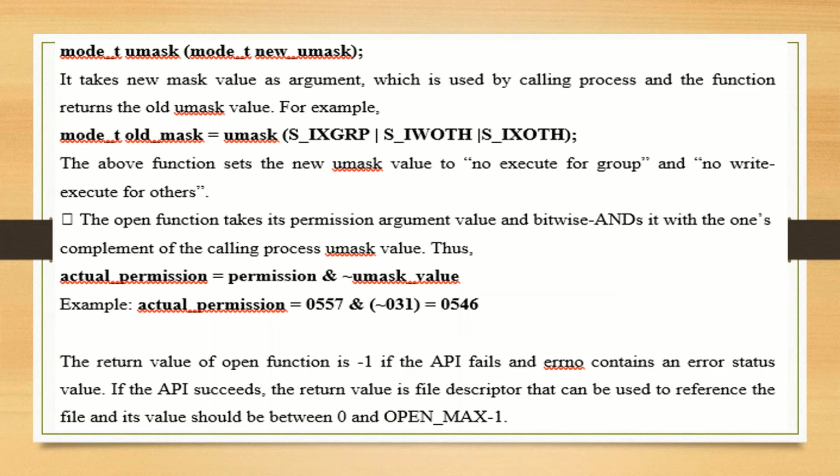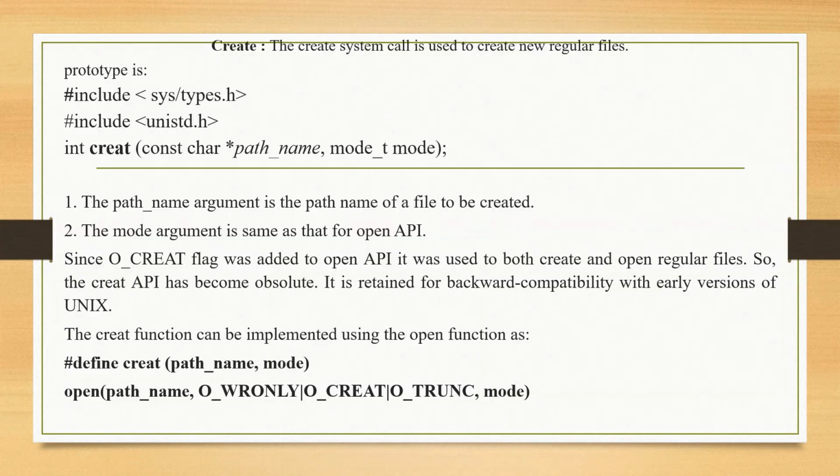The return value of the open function is -1 if the API fails, and errno contains an error status value. If the API succeeds, the return value is a file descriptor that can be used to reference the file, and its value should be between 0 and OPEN_MAX - 1. Here we discuss the create API.